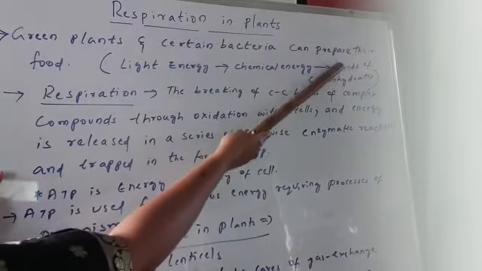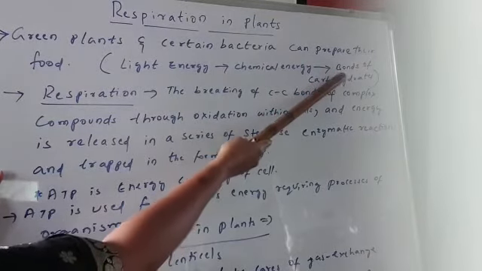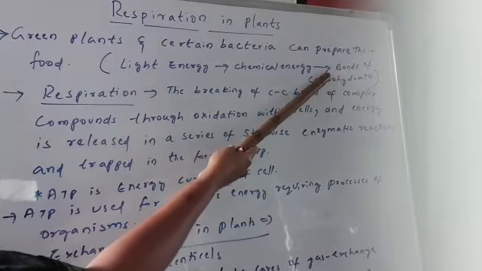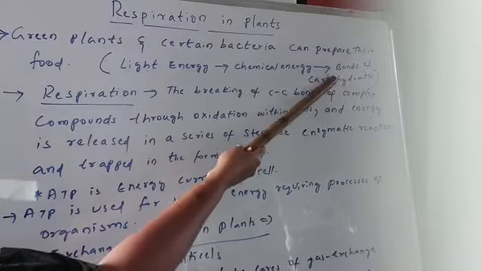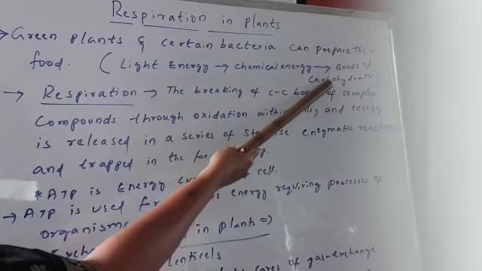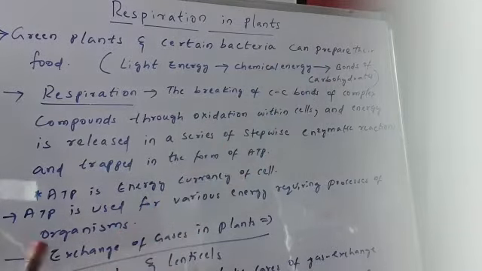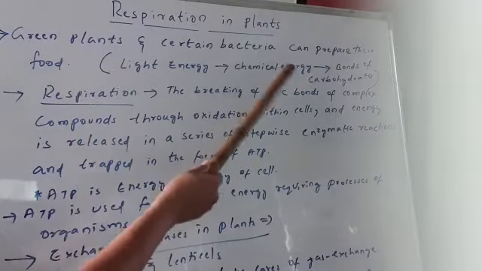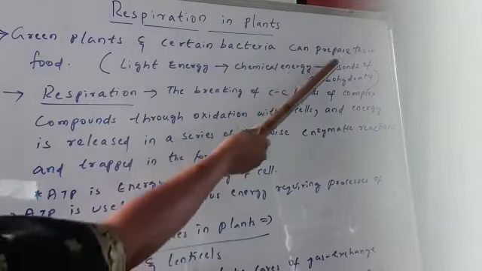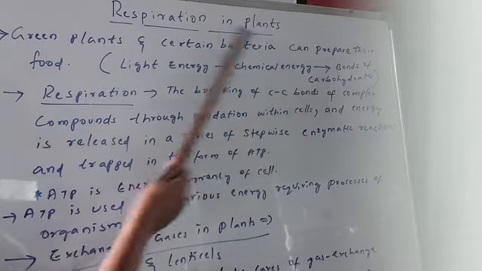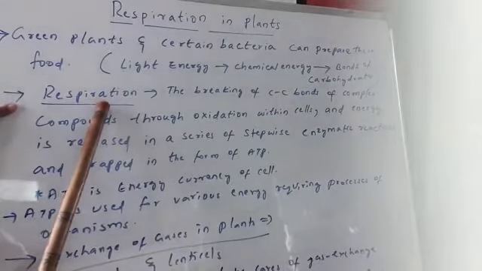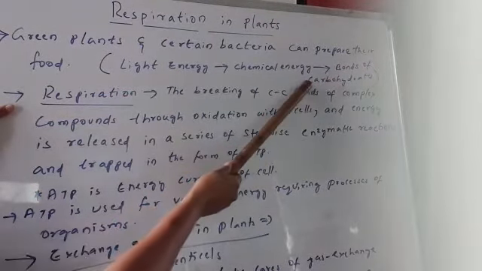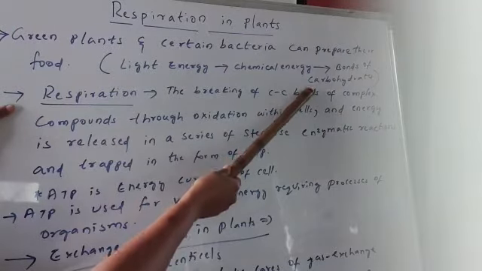So in the form of carbon-carbon bonds in the food, this chemical energy is stored. This carbohydrate material can be made up of glucose or sucrose, or it could be a starch. Now let's understand what is respiration. Photosynthesis is storing the chemical energy in the form of carbon-carbon bonds, whereas respiration is breaking the carbon-carbon bonds of the carbohydrates and releasing energy.